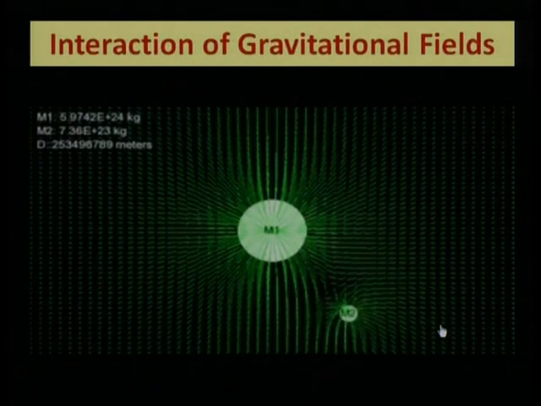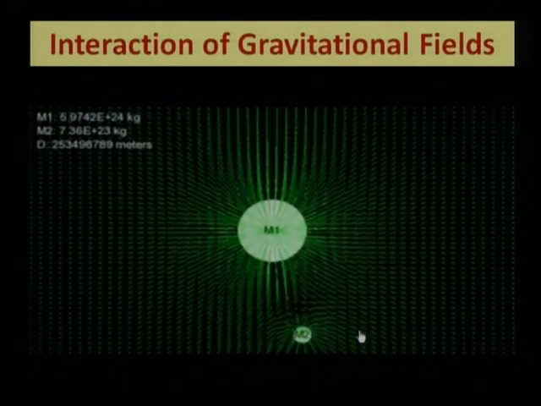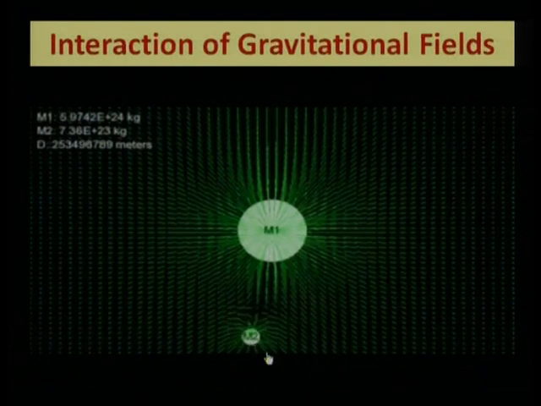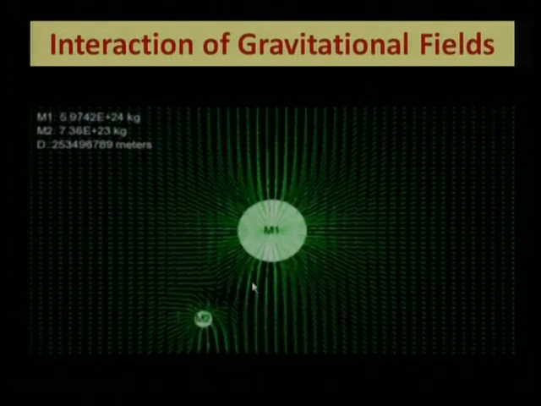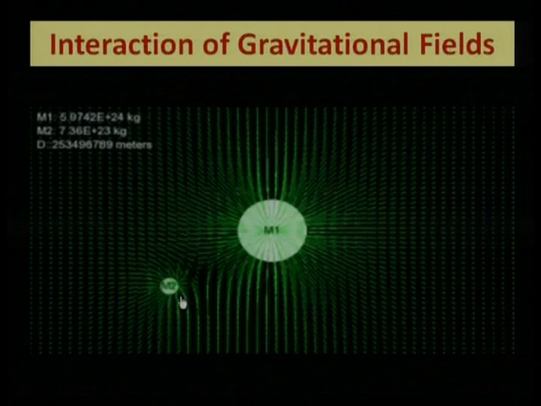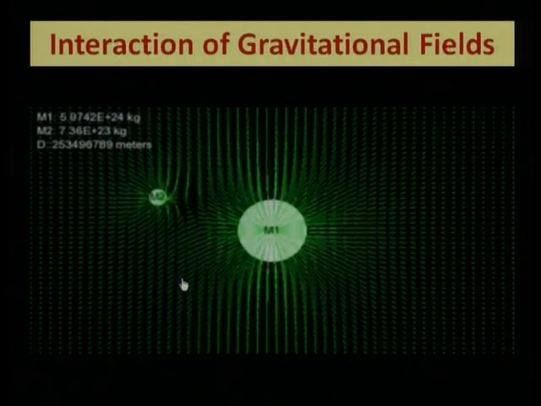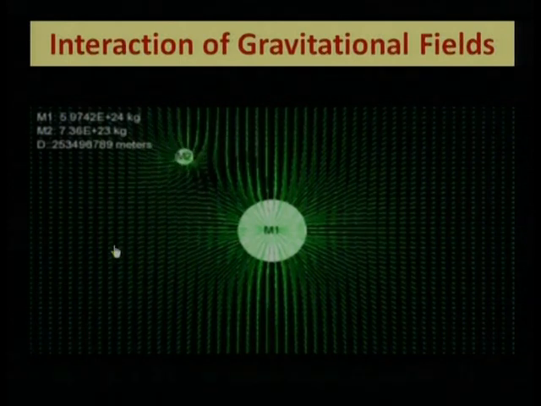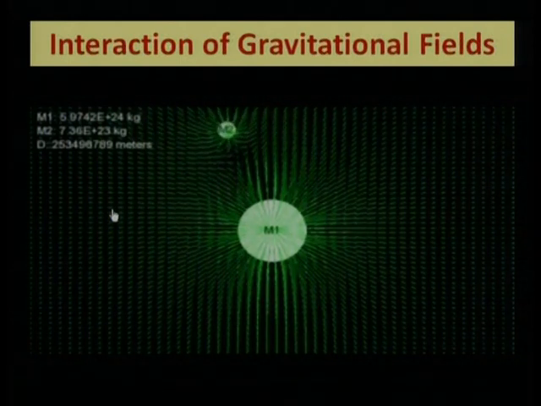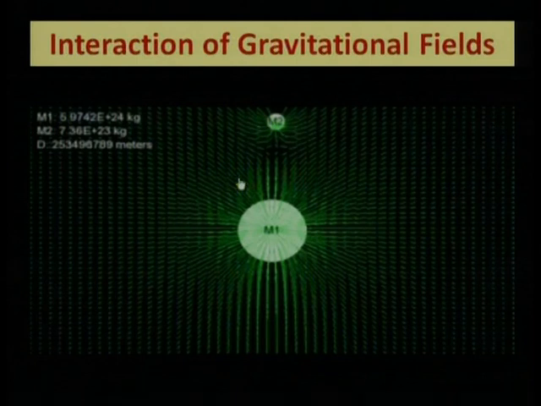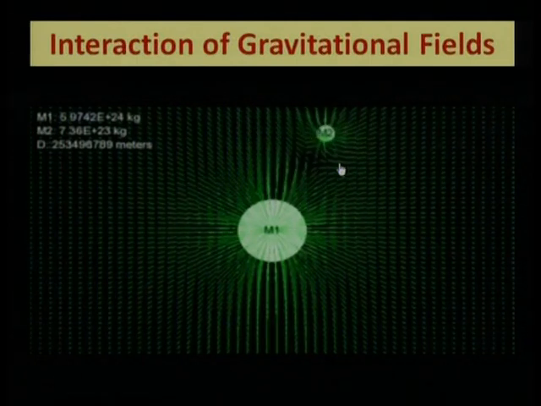See, one mass is moving around the other because both are exerting force on each other. Now see, one interesting thing will occur.